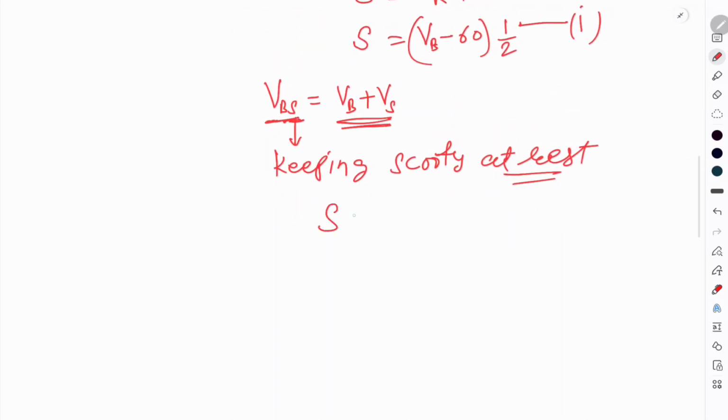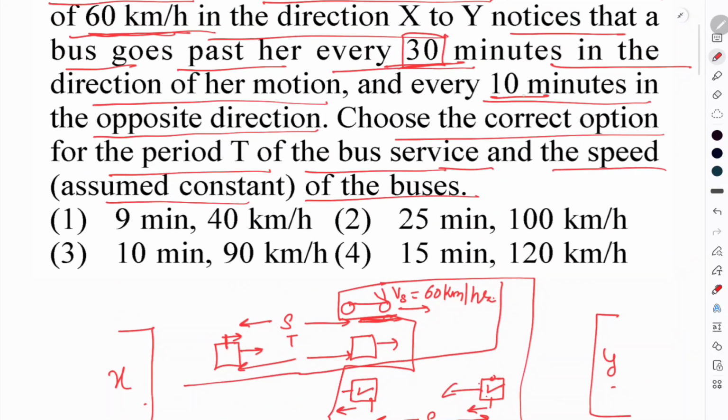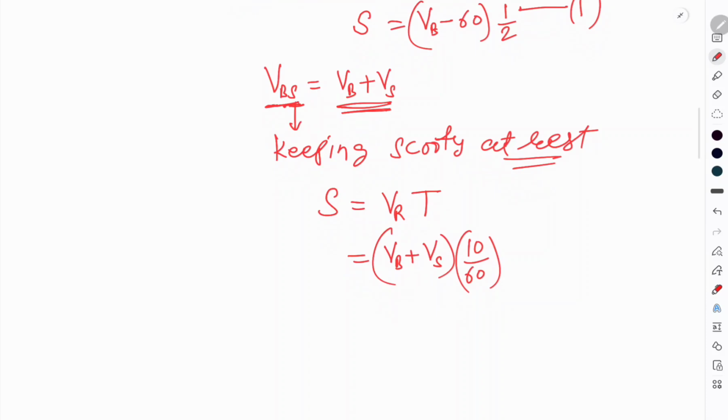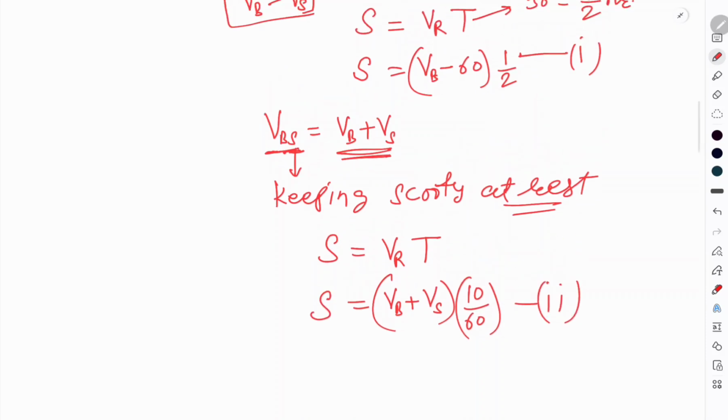So now we can write S is equal to relative velocity into time. The relative velocity of bus is Vb plus Vs, and the time is 10 minutes, that is 10 by 60 hours, and here it is S. So this is our equation number 2. Now we have two unknowns, S and Vb, and two equations. So we can solve these two and find out the velocity of the bus.